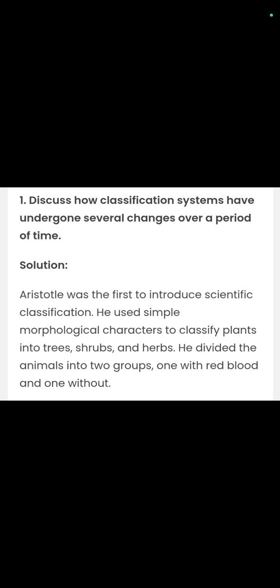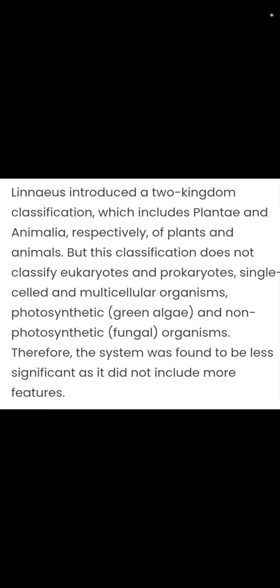He used simple morphological characters to classify plants into herbs, shrubs, and trees, and he divided animals into two groups only, one with red blood and one without. Then Linnaeus introduced a two kingdom classification concept which includes Plantae and Animalia. In Plantae we keep plants, and in Animalia we keep the insects. But what was the drawback of this classification?